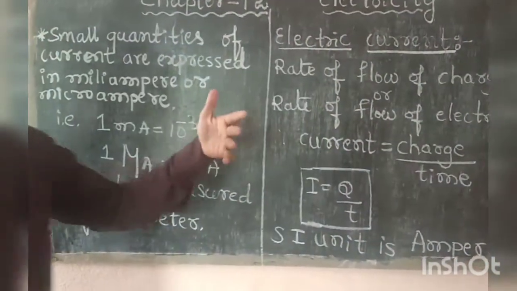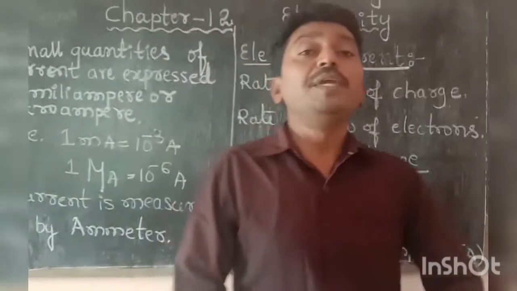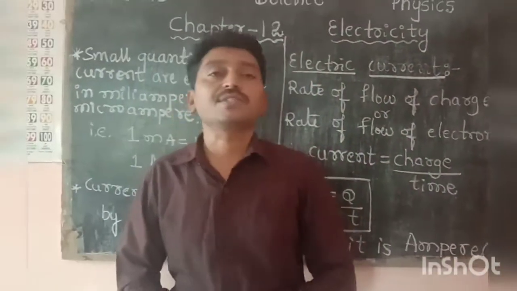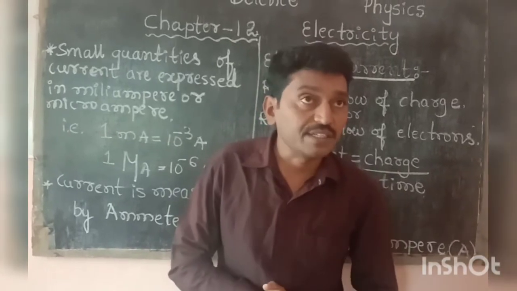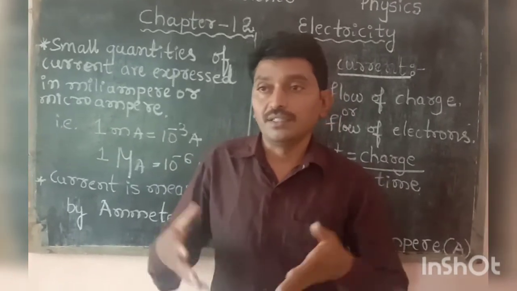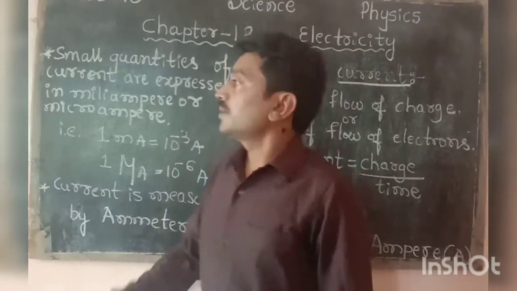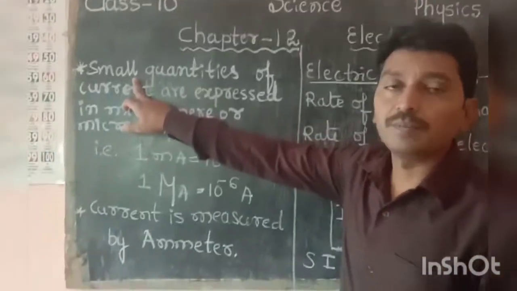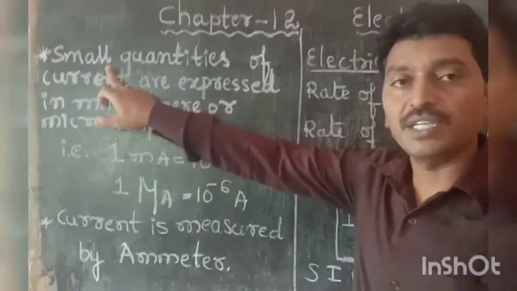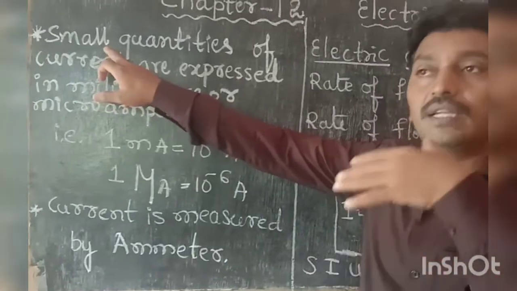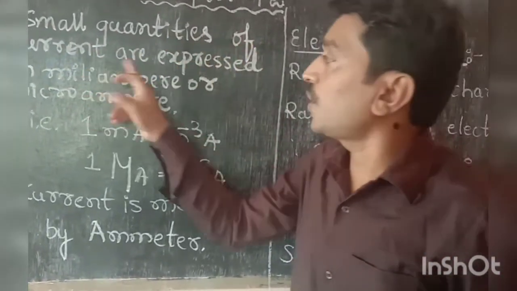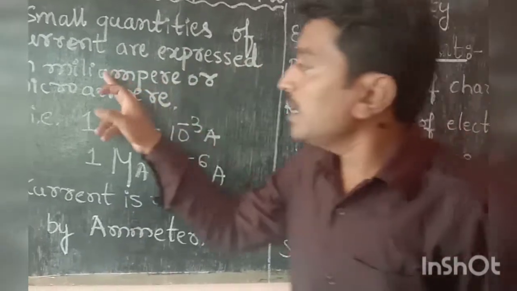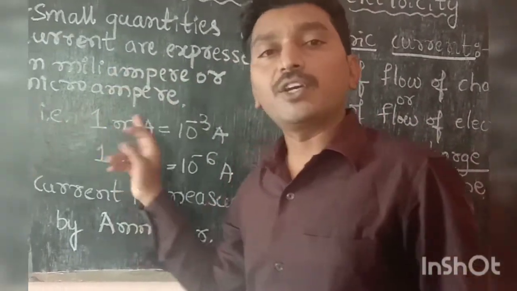Some people use electricity in very high quantities, especially in industries and factories. Some people use electricity in very low quantities. Small quantities of current are expressed in milliampere or microampere.